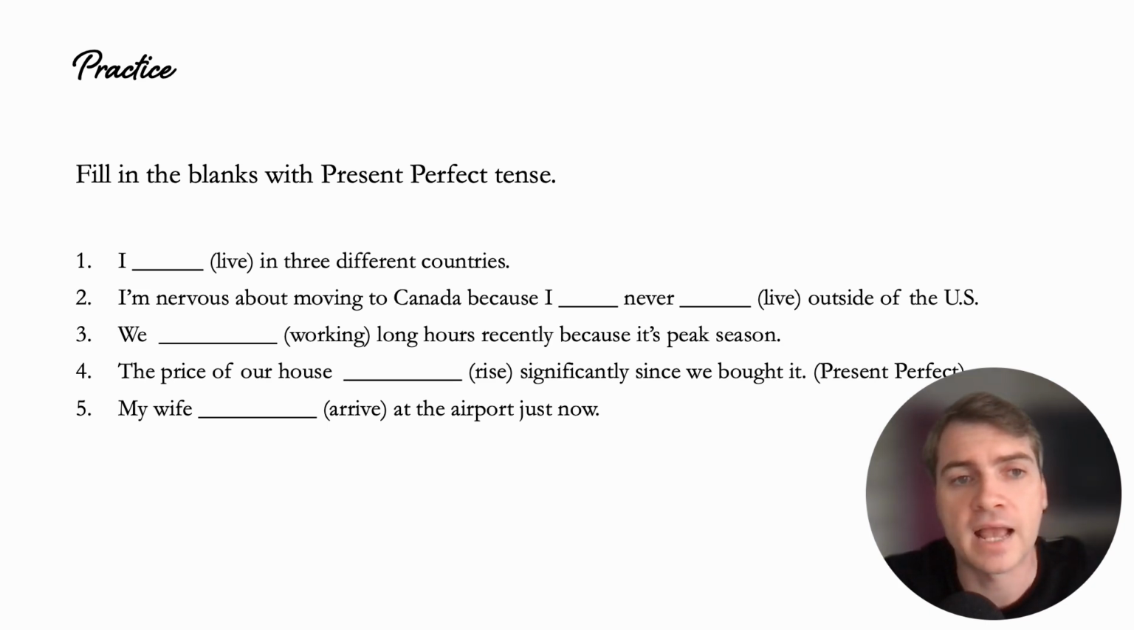Number 4, the price of our house has risen significantly since we bought it. So since we bought it, specific point in the past, up to now, the price of our house has risen significantly. And number 5, my wife has arrived at the airport just now. Okay, just now shows us that it's important as of now, right? So she has just arrived at the airport.